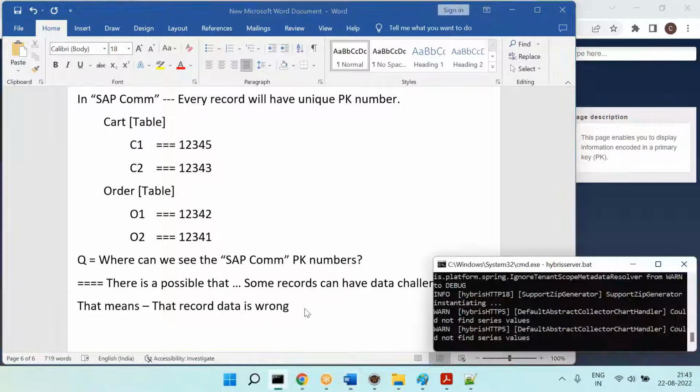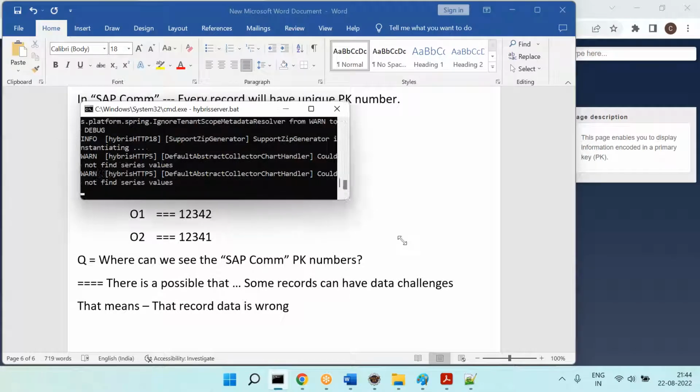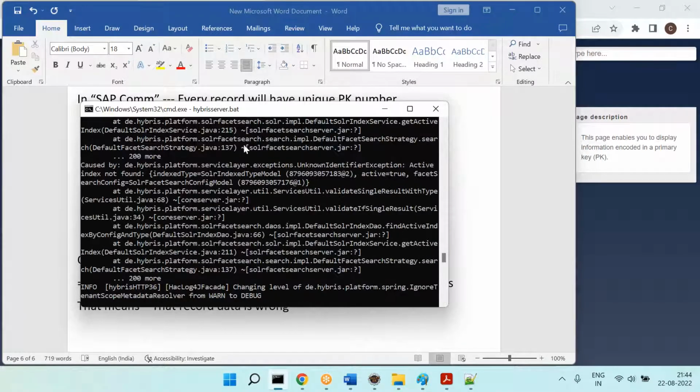So therefore, when you go here, can you please observe here? This is the logs, right? And here you are seeing some error. Okay, let's see this one. Can you see this one, please? Assume that it is giving some exception and it is giving this. Can you see this is a PK number?